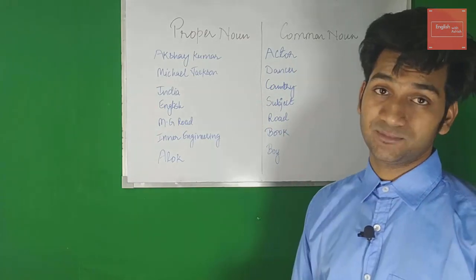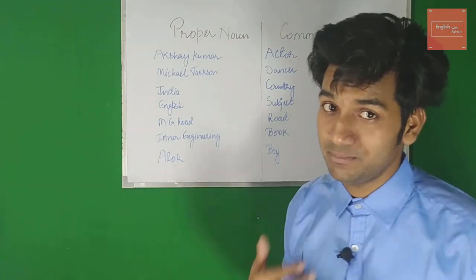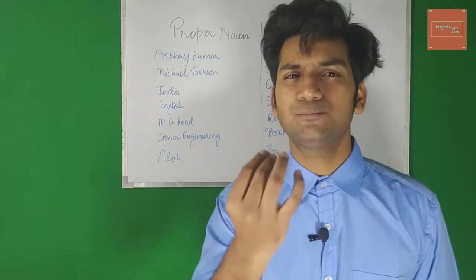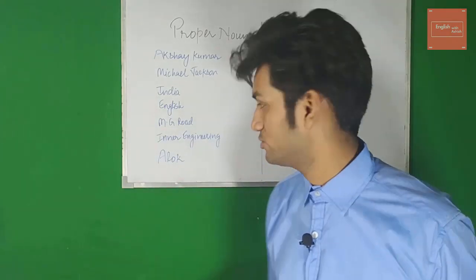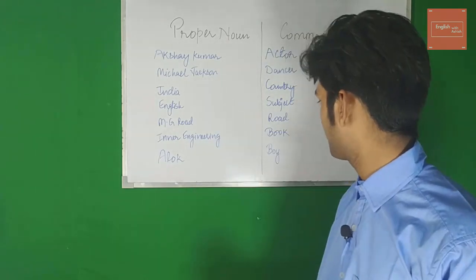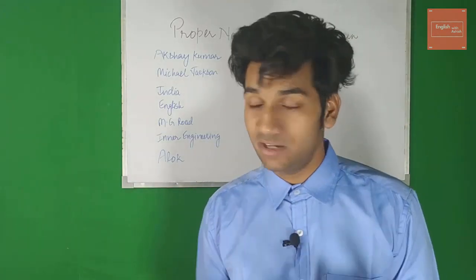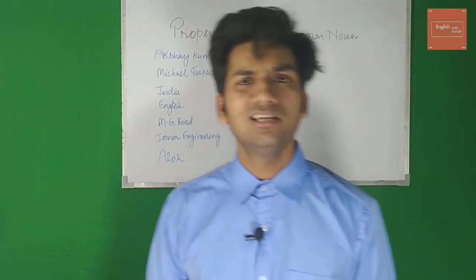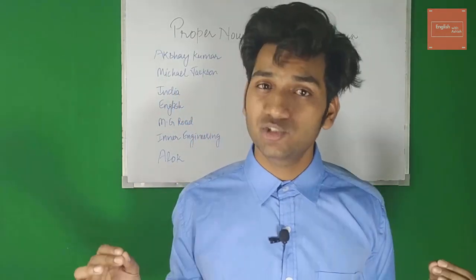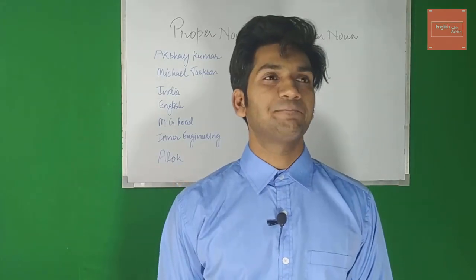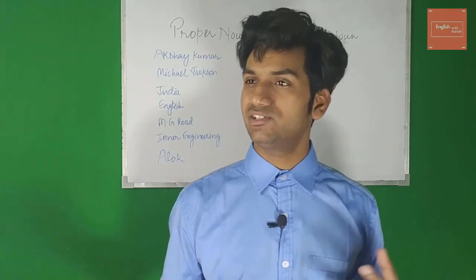Book: so many books. Which book am I talking about? I'm talking about Inner Engineering by Sadhguru, a great book to read. Actually, you should read this book. Then boy: so many boys in the world. Which boy am I talking about? I'm talking about Alok. So by now you must have understood what is a proper noun and what is a common noun. Let me tell you one thing. It's a great question if you ask me this.